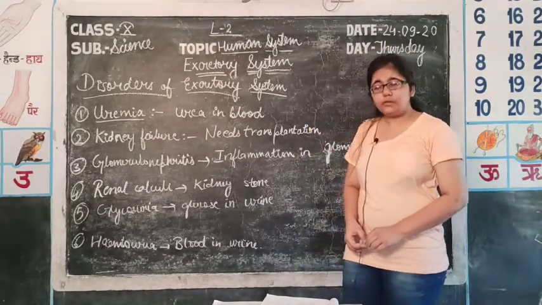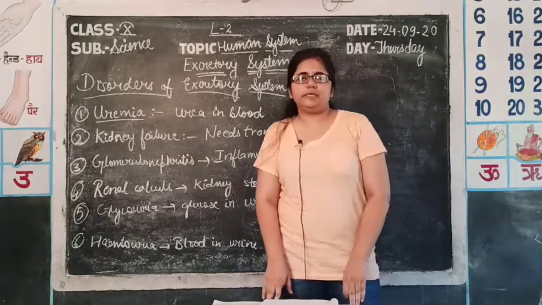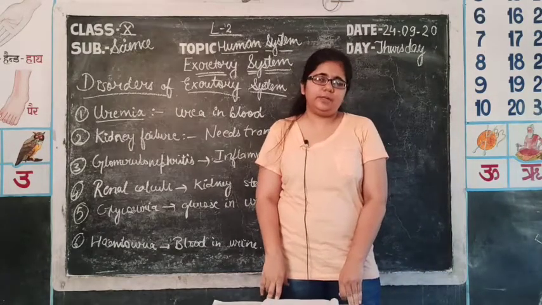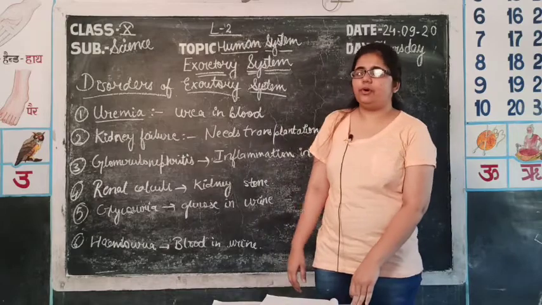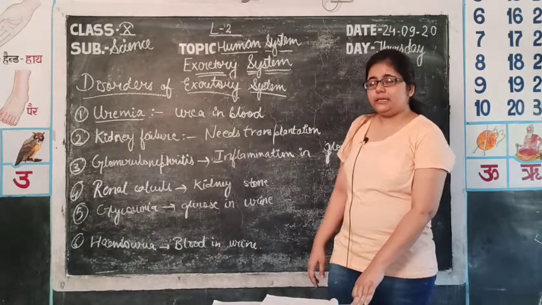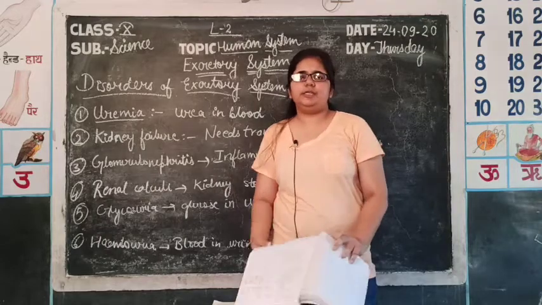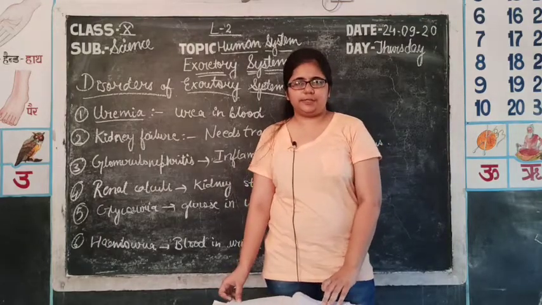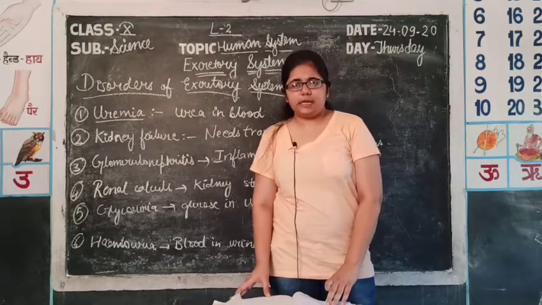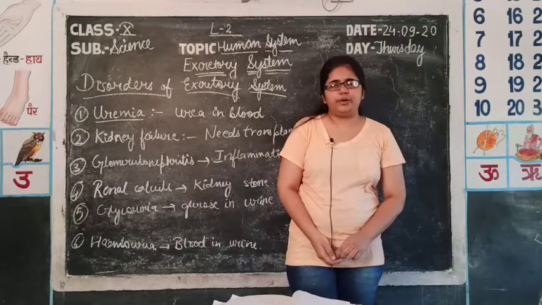So, we have discussed the whole excretory system and the main excretory organ kidney in detail. Then we studied the mechanism of urine formation and disorders related to the excretory system. And in the next class, we will discuss the reproductive system.